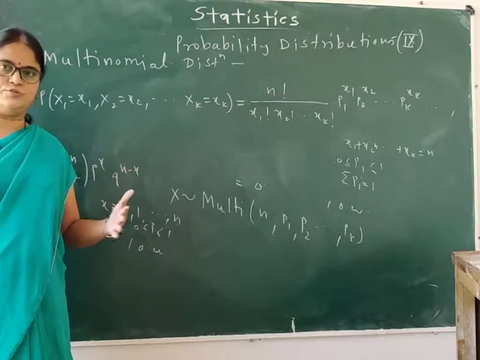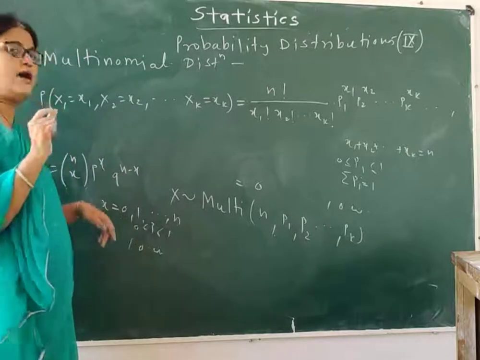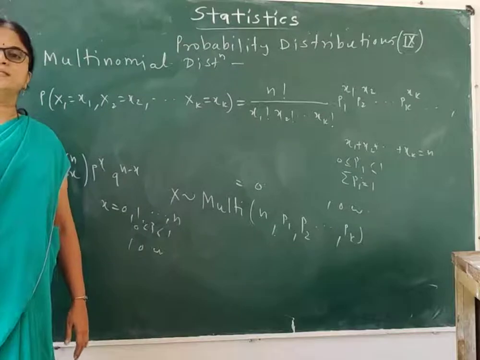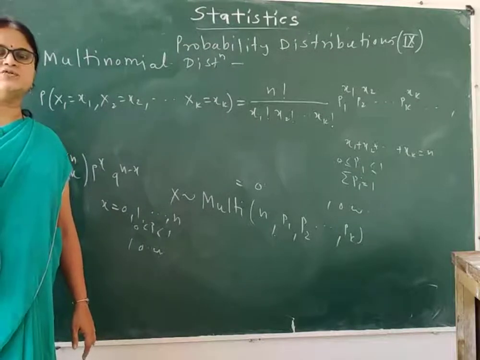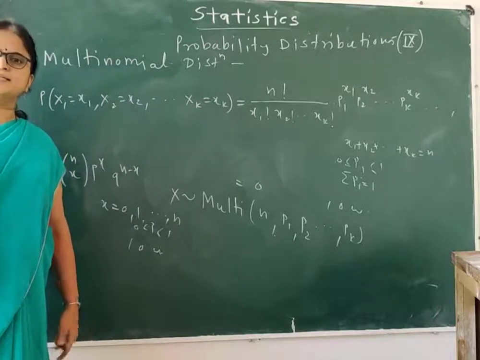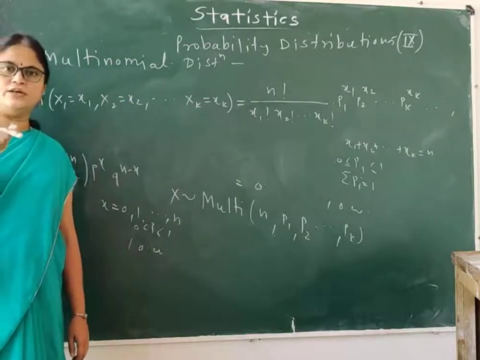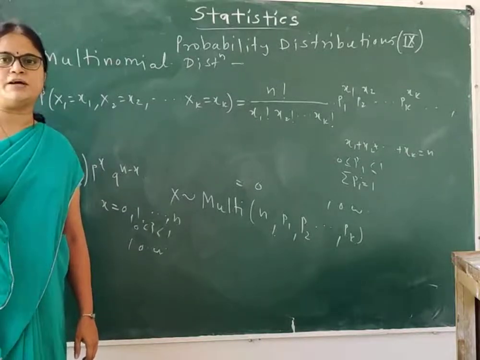Since I have x successes, we write p raised to x, and since the total number of outcomes is n, there are n minus x failures, so we write q raised to n minus x.